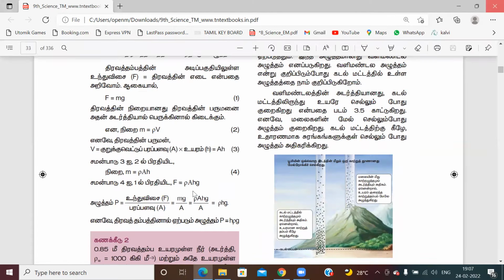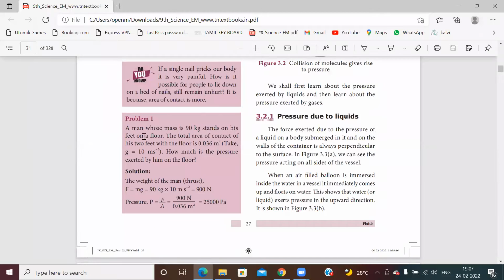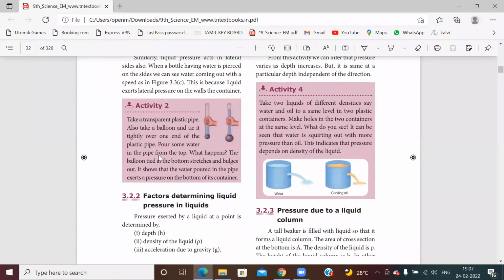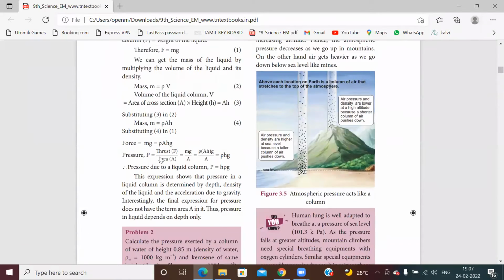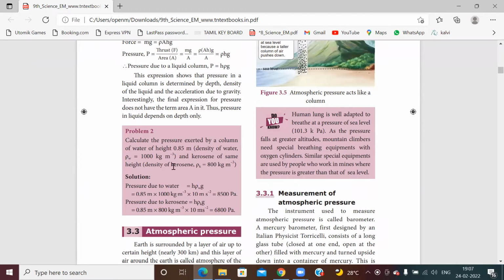English version also I will just show it you. Calculate the pressure exerted by a column of water of height 0.85 meters. Density of water is rho W is 1000 kilogram per meter cube, and kerosene of the same height, density of kerosene rho K is equal to 800 kilogram per meter cube. So the same formula we have to apply. P is equal to H rho G. How you should calculate? I'll just write it down.